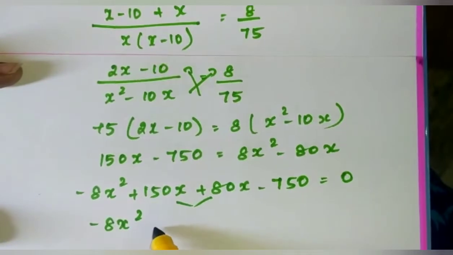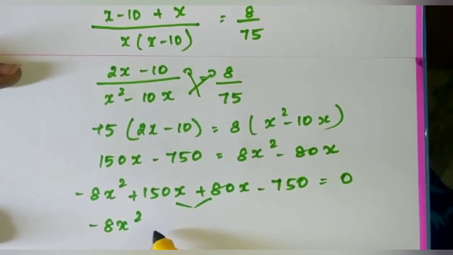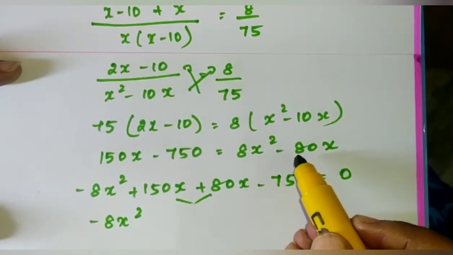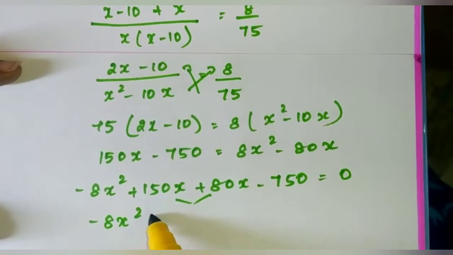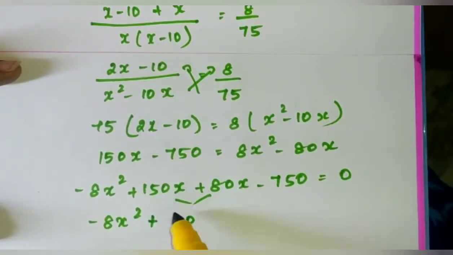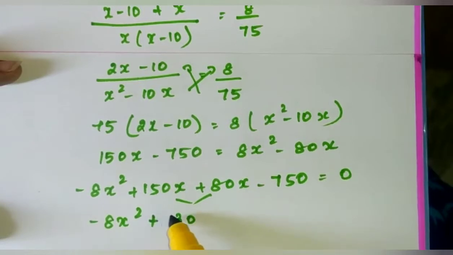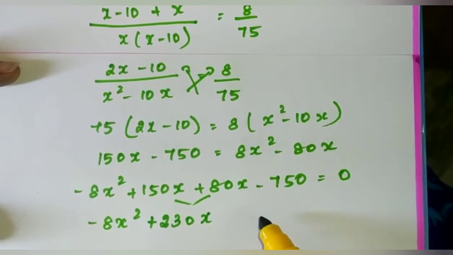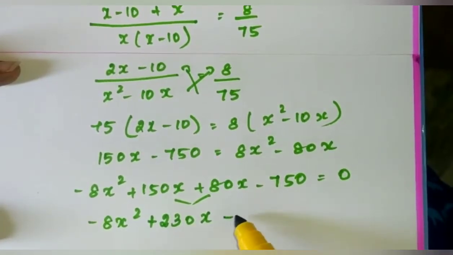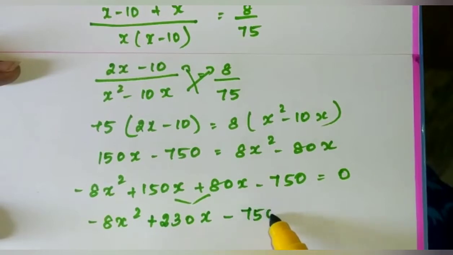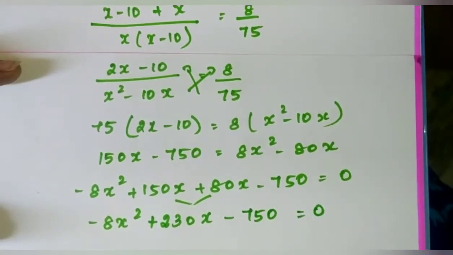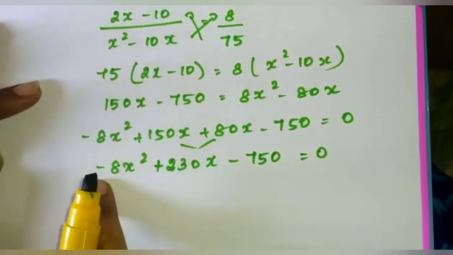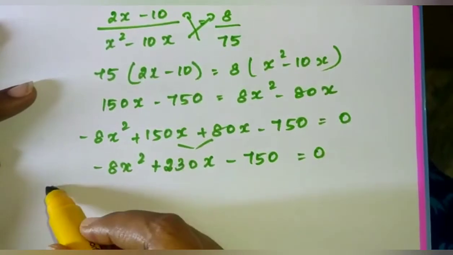Then we have a 2 term. We can simplify this one. What you will get, Kana? What you will get if you add 230x and then minus 750 is equal to 0. Okay, I have a negative sign here, so I'm going to divide by negative.